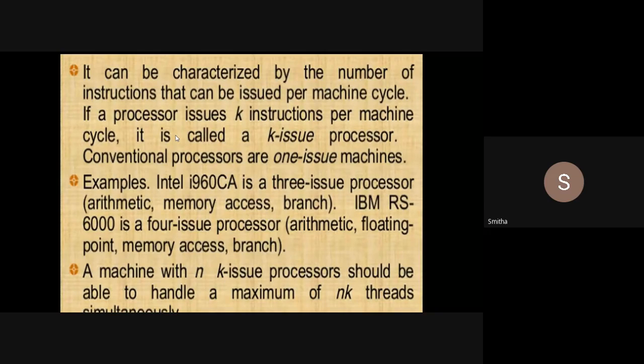Intel i960CA is a 3-issue processor, meaning in one machine cycle we can issue one arithmetic instruction, one memory access instruction, and one branch instruction, per machine cycle. So it is not two processors executing in parallel. It is one processor which has the capability of issuing more than one instruction. Got it, students? So next one is